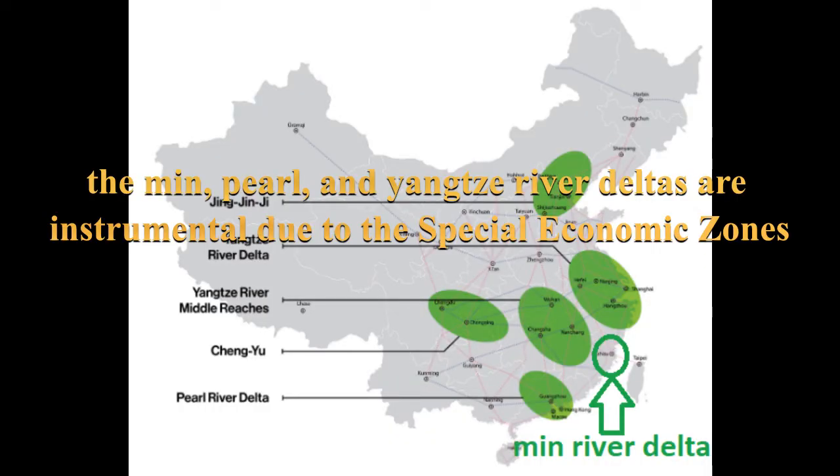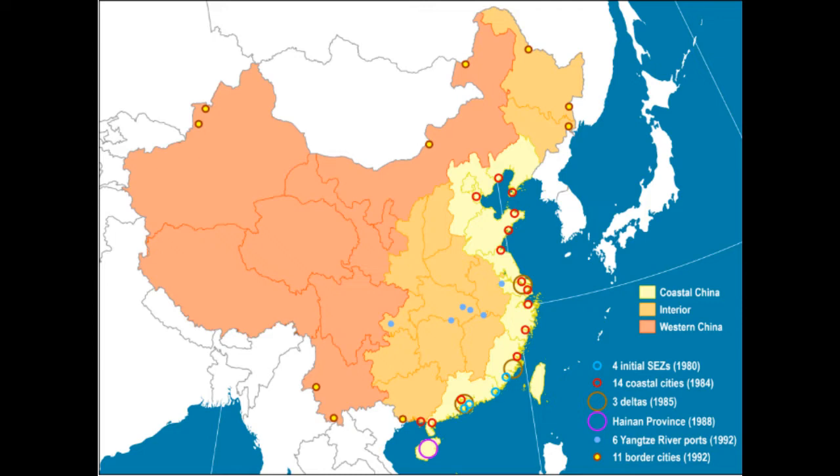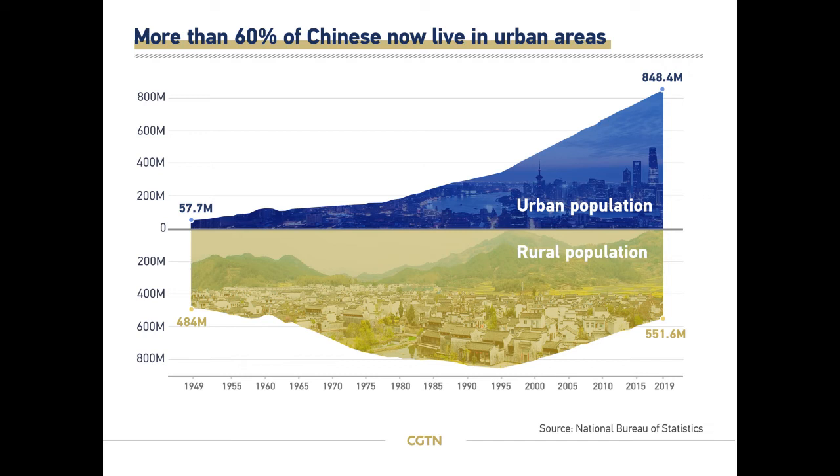China's 3 economic clusters located on the Pearl River Delta, Min River Delta, and the Yangtze River Delta have served as important centers for modernization. The vast infrastructure projects and real estate development projects fueled by the fastest urbanization ever seen in human history. This has played a large role in economic development.